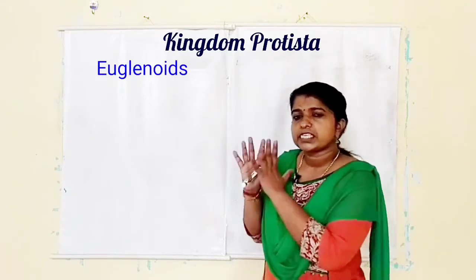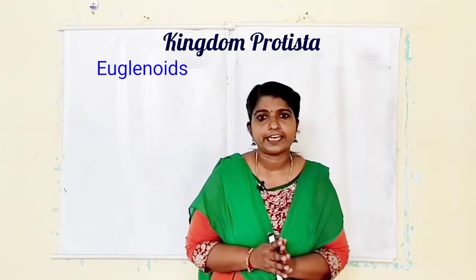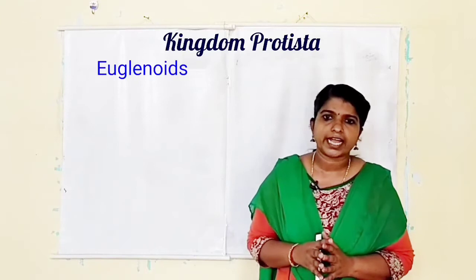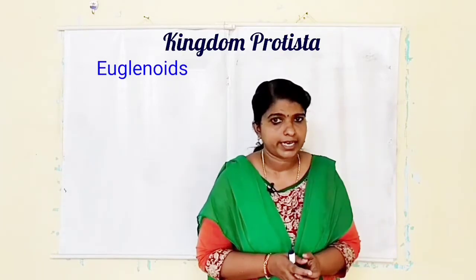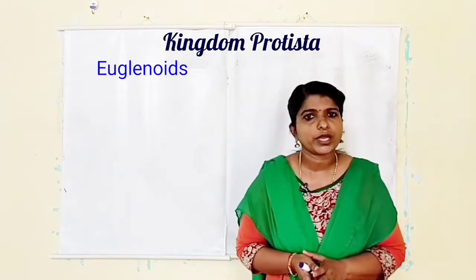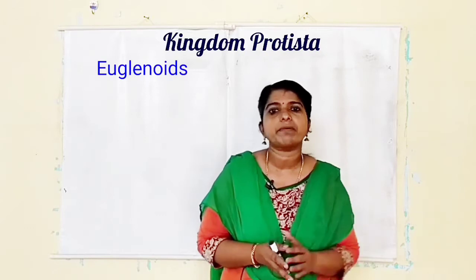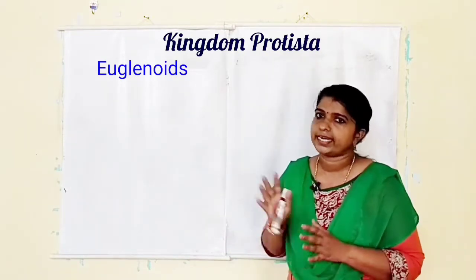And in the presence of sunlight, they are photosynthetic. They are autotrophic in nature in the presence of sunlight. But in the absence of sunlight, they are heterotrophs. They predate on other, smaller organisms. And the pigments in such organisms are similar to those of higher plants also. One of the examples is Euglena.